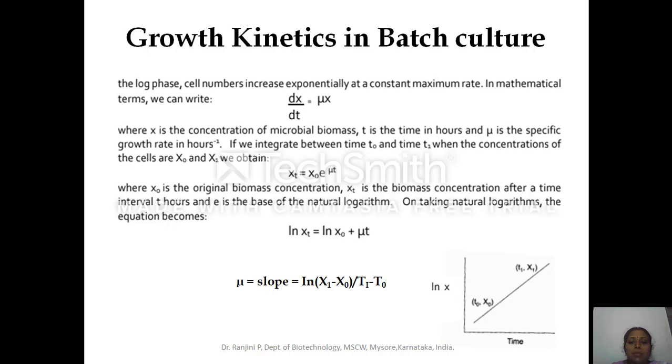On taking natural logarithm, ln xt is equal to ln x naught plus mu t. So mu is nothing but the slope of the graph obtained by plotting time on the x-axis and the logarithm of biomass on the y-axis. So mu is equal to slope, which is the change of ln x1 minus ln x naught divided by t1 minus t0. By this you can calculate the specific growth rate per hour using this formula.